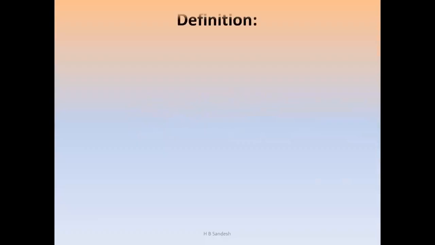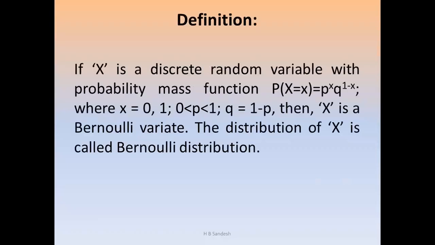The definition is: if X is a discrete random variable with probability mass function P(X = x) = p^x q^(1 minus x), where x is equal to 0, 1, p lies between 0 and 1, and q is equal to 1 minus p, then X is a Bernoulli variate. The distribution of X is called Bernoulli distribution.